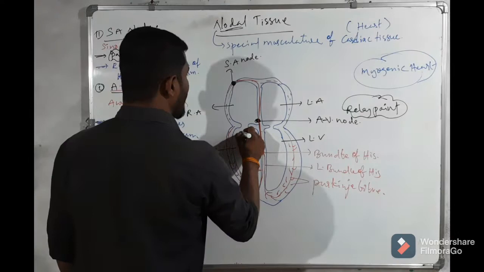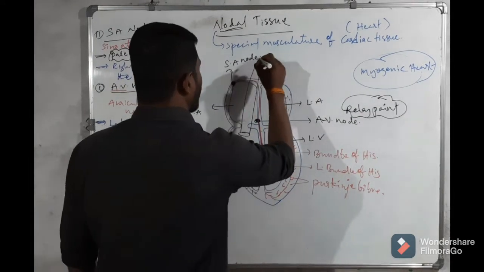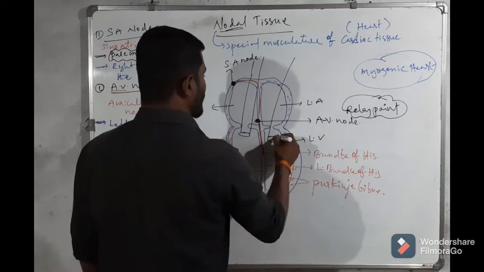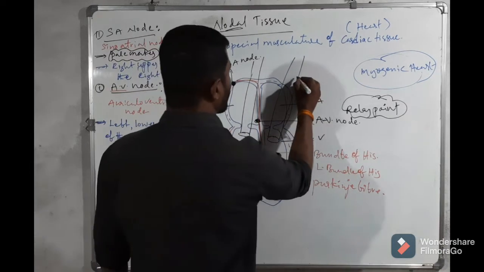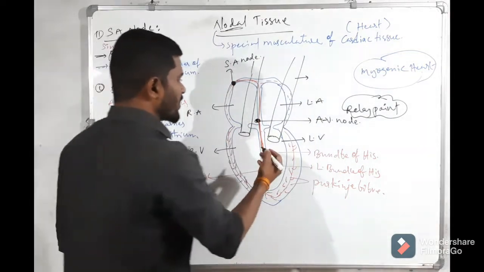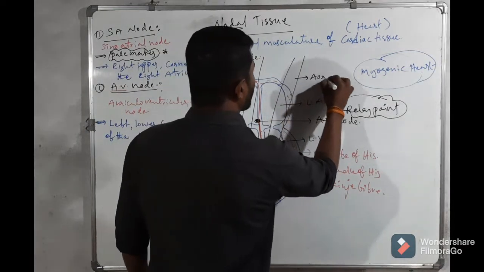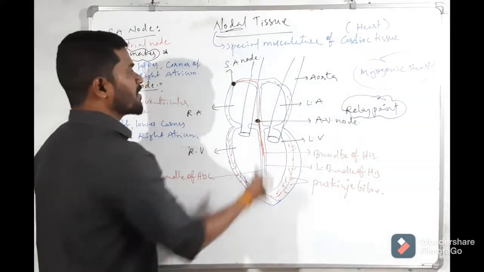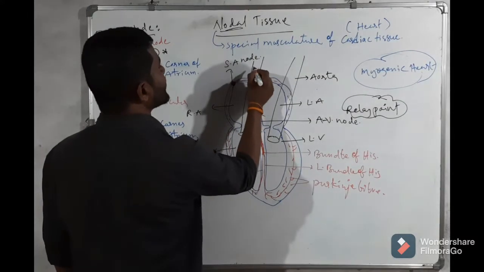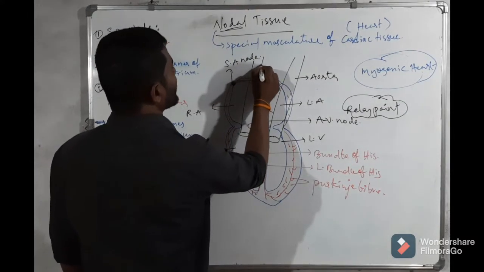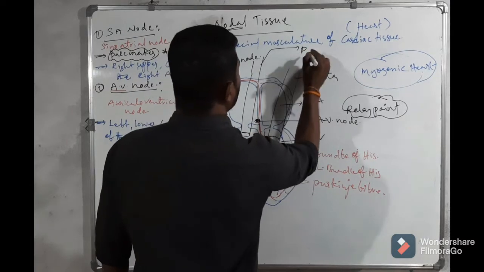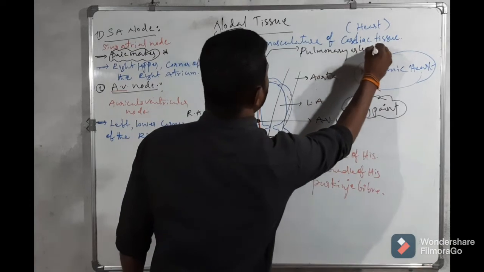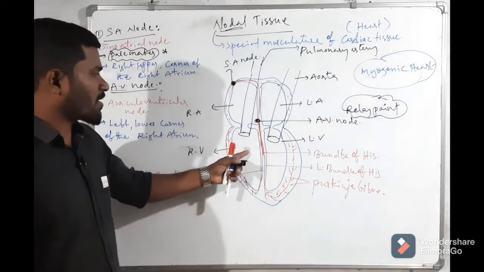From the right ventricle it goes into the pulmonary artery, and from the left ventricle into the aorta, as I told you in the last video. The aorta receives oxygenated blood from the left ventricle. The pulmonary artery receives deoxygenated blood from the right ventricle.